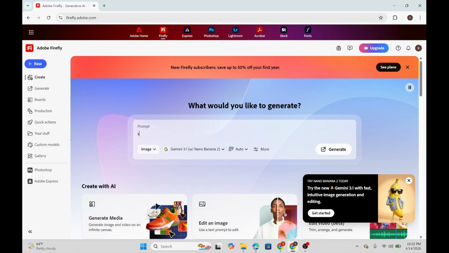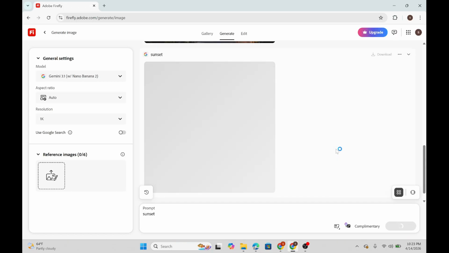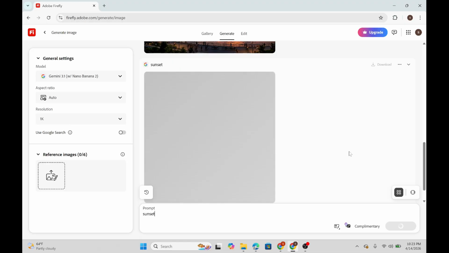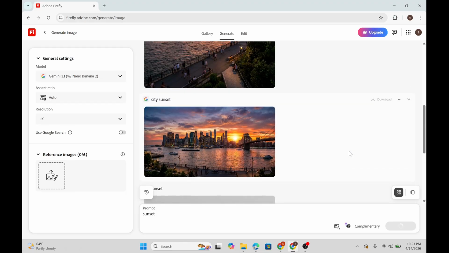I'm going to type down sunset here, and after you type down the prompt that you want to generate the image from, you can click onto the generate here. Make sure to be specific, add colors, mood, lighting as well. Keep it simple at first and then refine it here. After that, Firefly will create multiple image variations based on the prompt within a few seconds over here.